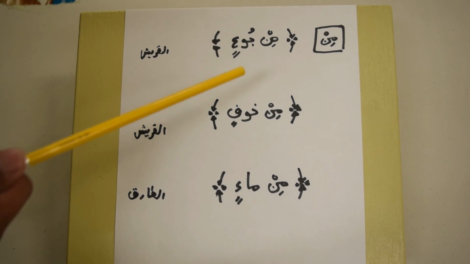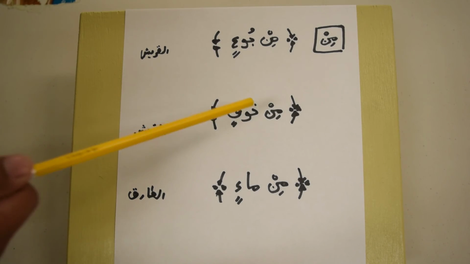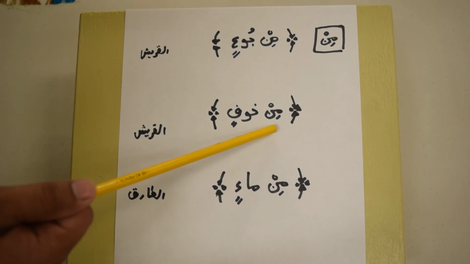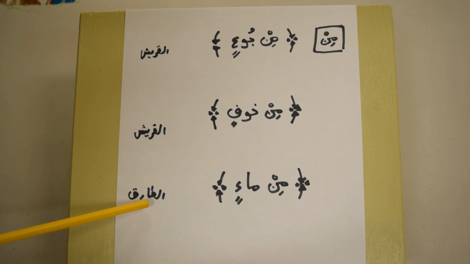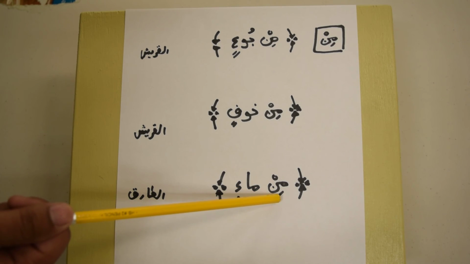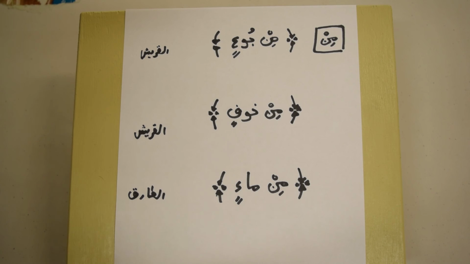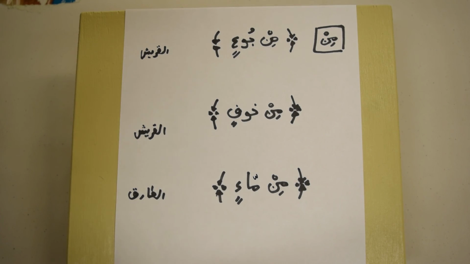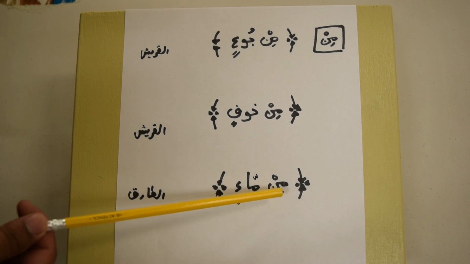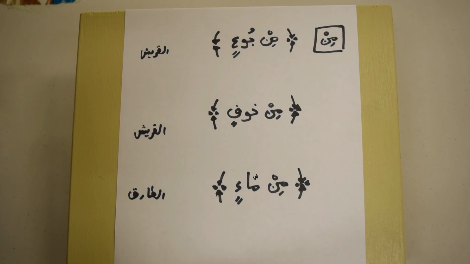Another example also in Quraysh, min khawfin, from fear. And the third example is in Surah Tariq, min ma'in. So you'll actually see a shadda there, min ma'in, from water.